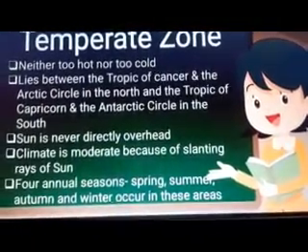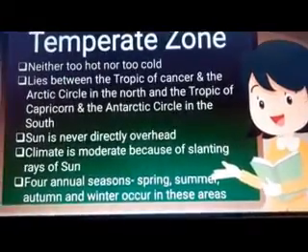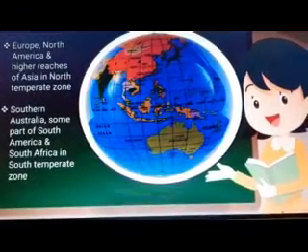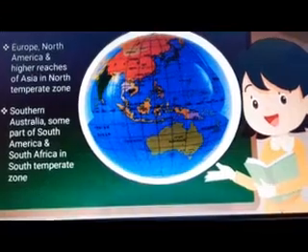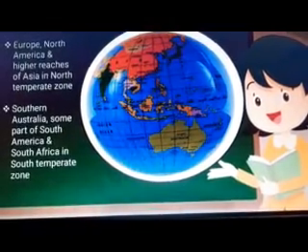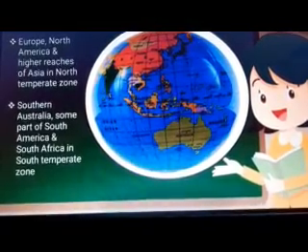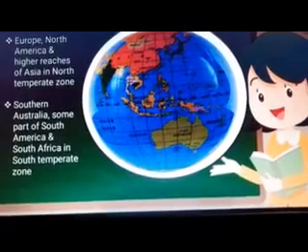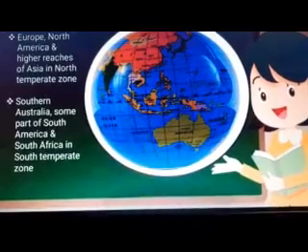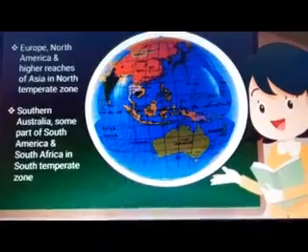Europe, North America and higher reaches of Asia lie in the northern temperate zone. Southern Australia, some parts of South America and South Africa lie in the southern temperate zone.